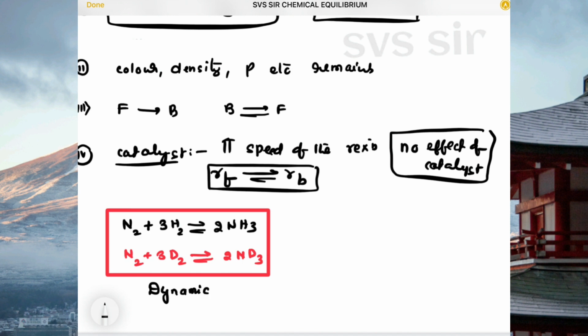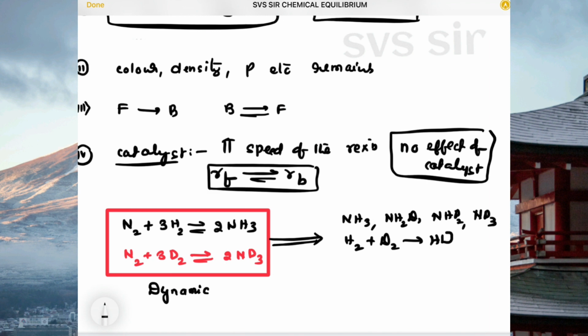What do you mean by that? Dynamic meaning is reactants will convert into products and products will also convert into reactants. What happens? In the product, we'll get ammonia, we'll get NH2D, we'll get NHD2, we'll get ND3, because here hydrogen may react with deuterium to give HD.